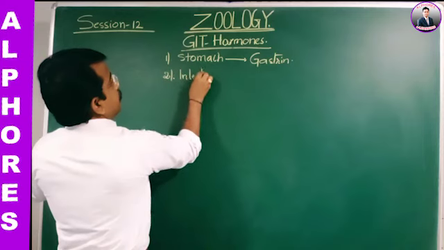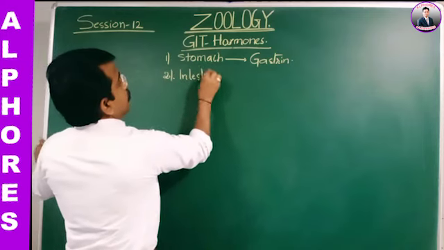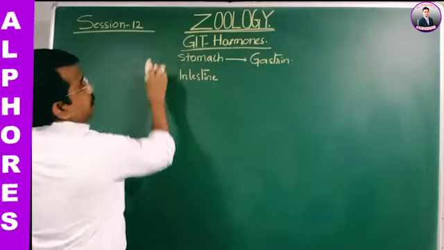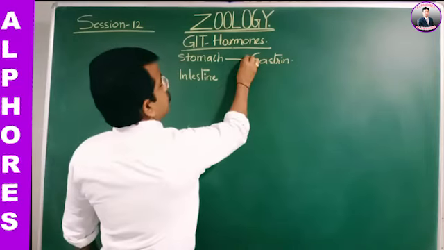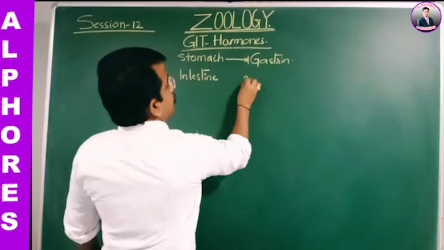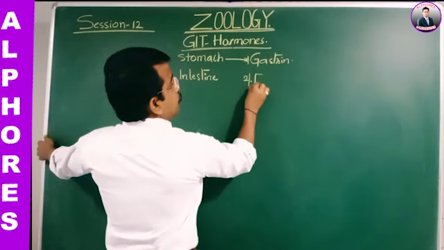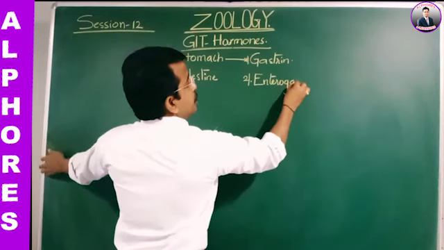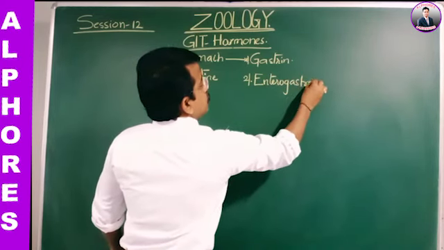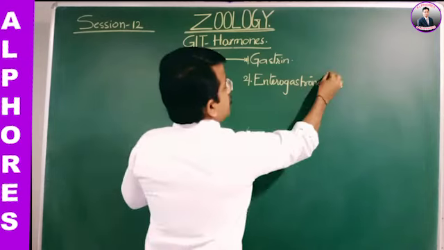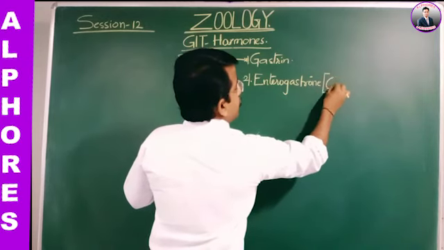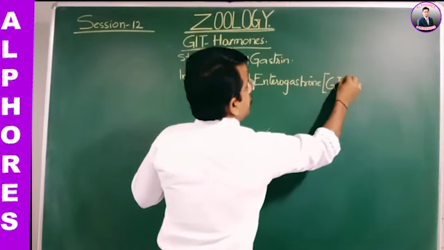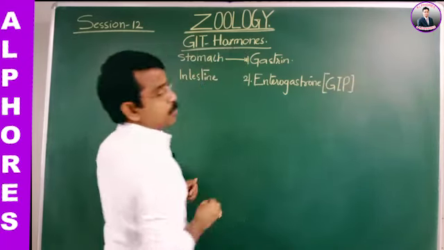The hormones secreted from the intestine are: enterogastrone, which is also said to be GIP, gastric inhibitory peptide hormone,